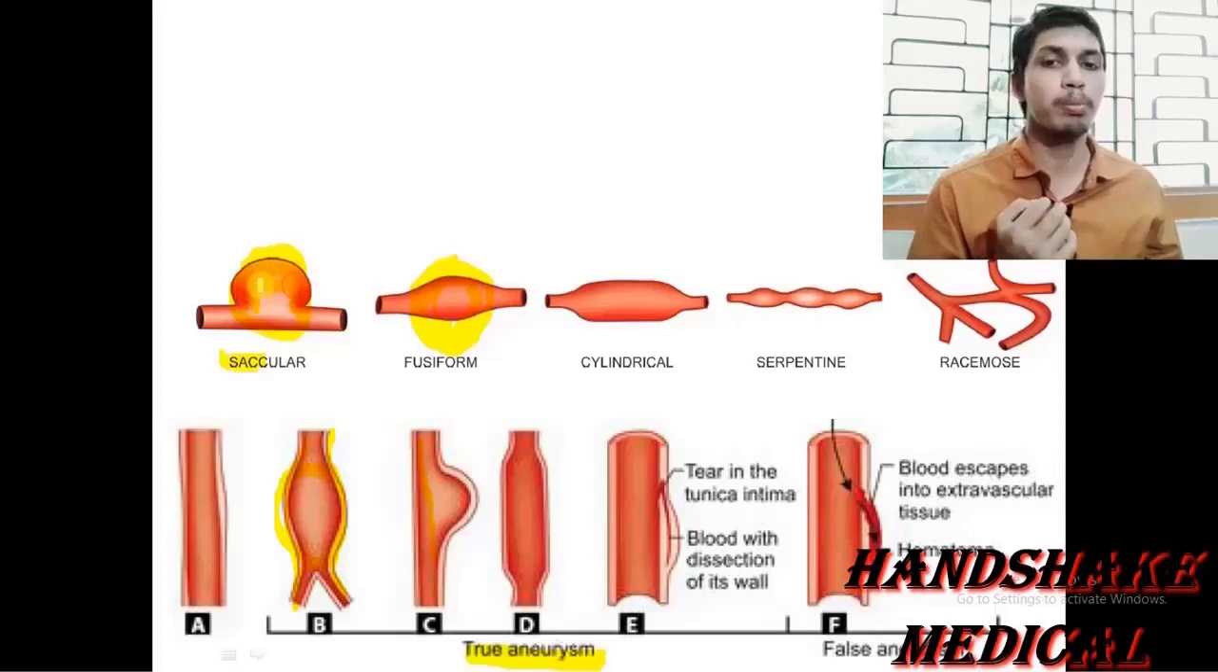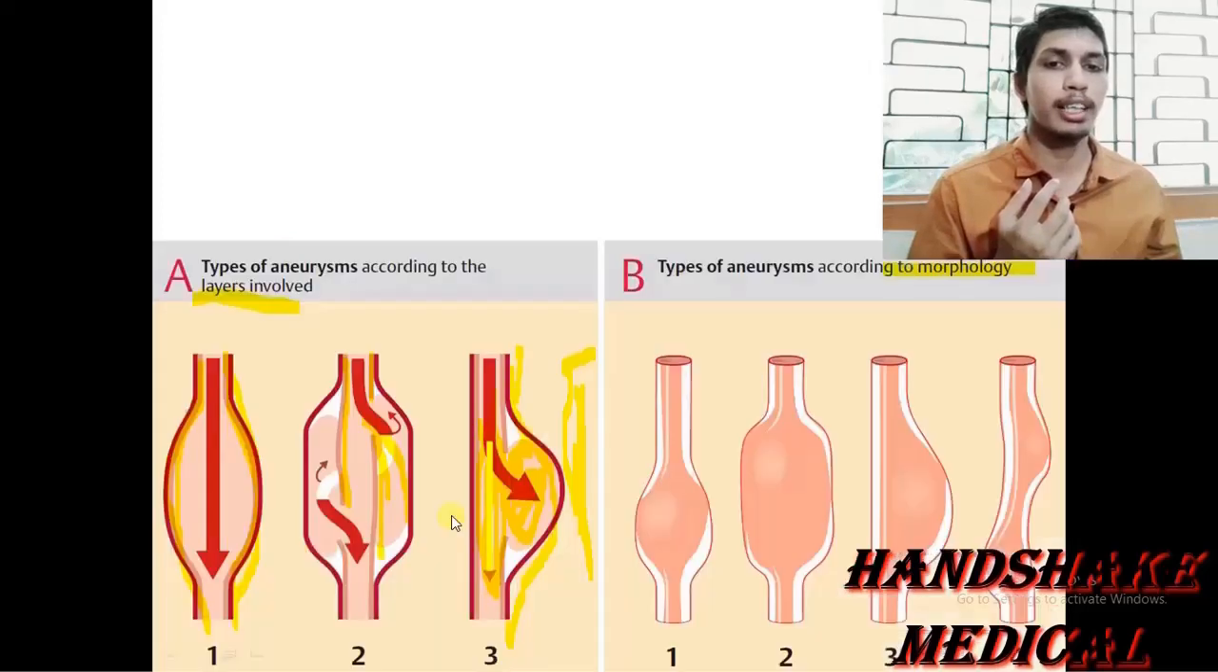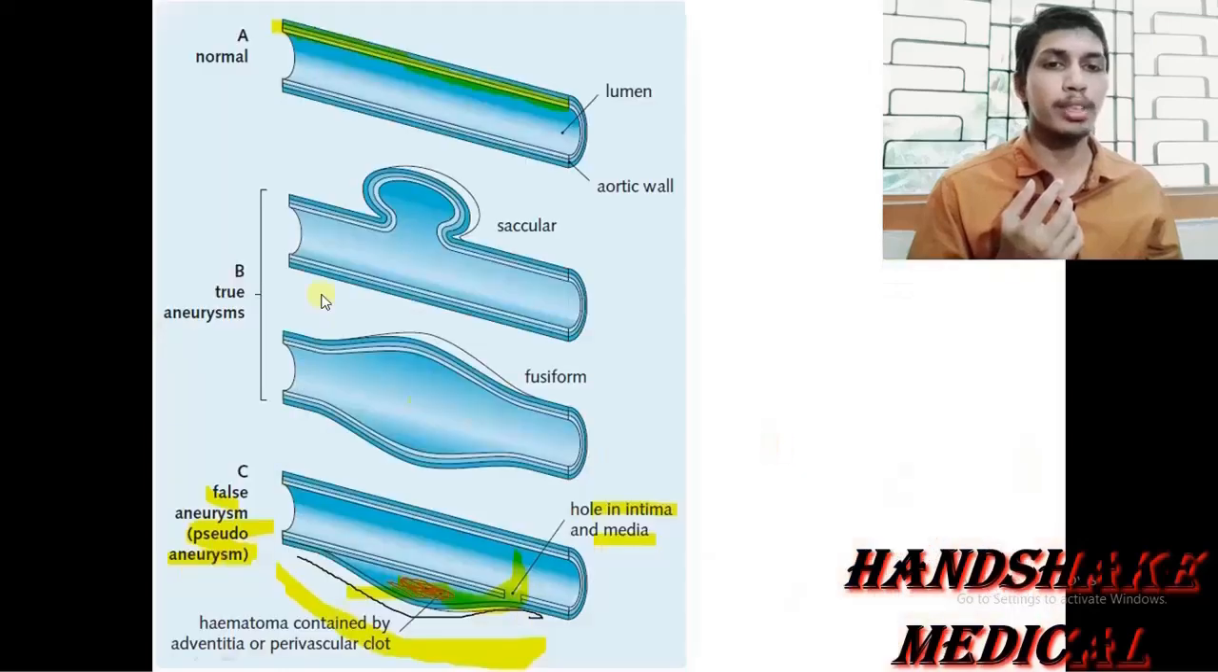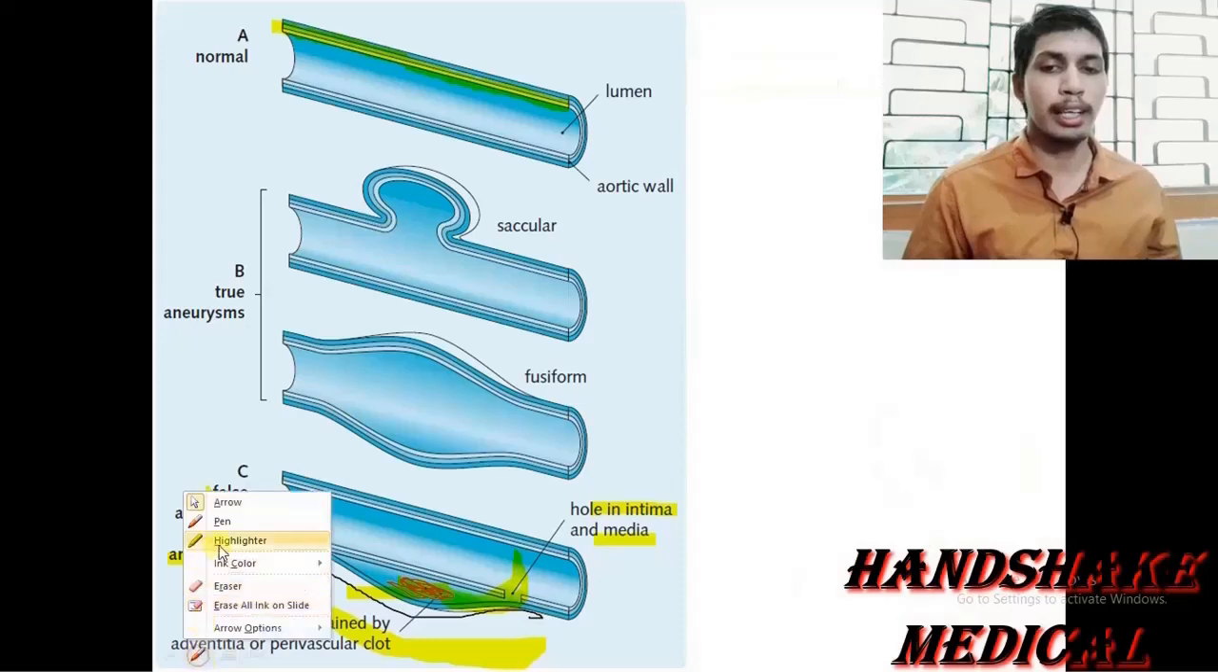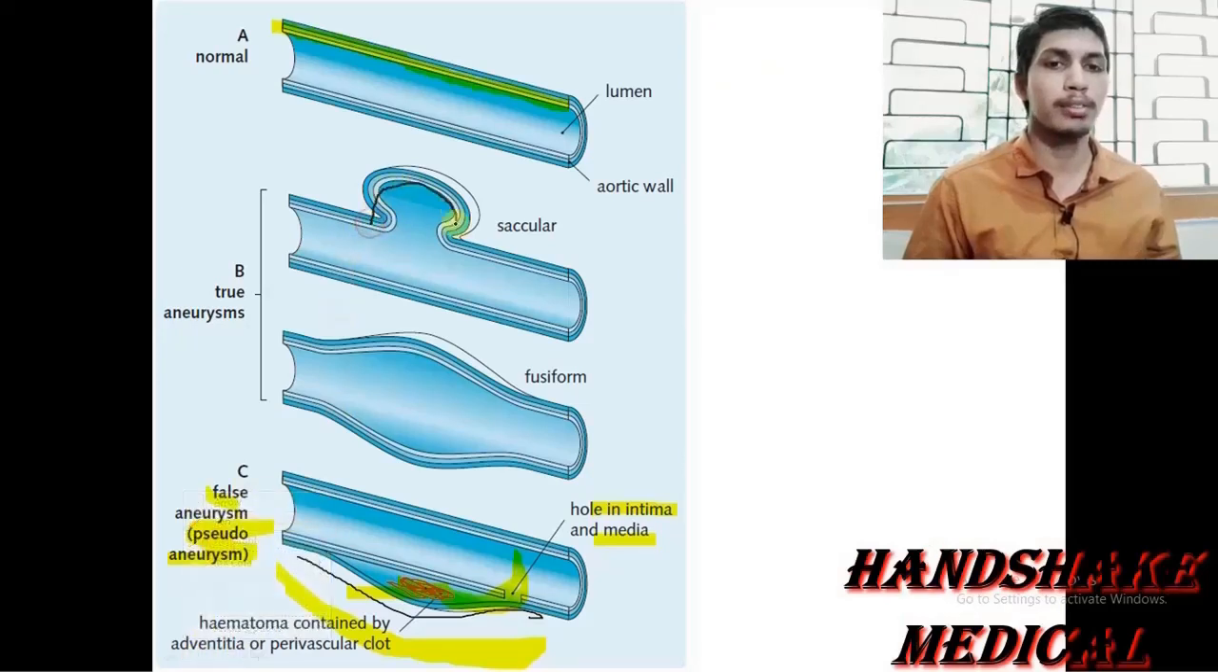So there is a formation of a pouch, balloon like outpouching, or as the name suggests saccular, a globular sac like appearance. Here you may also see there is a globular sac like appearance. The diameter is from 5 to 20 centimeters.